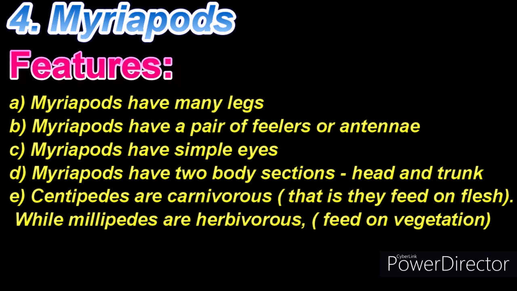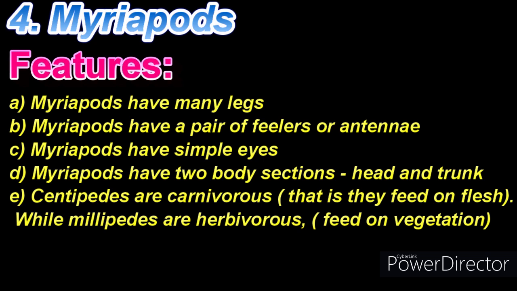Myriapods have these features. A. Myriapods have many legs. B. Myriapods have a pair of feelers or antennae. C. Myriapods have simple eyes. D. Myriapods have 2 body sections, head and trunk.